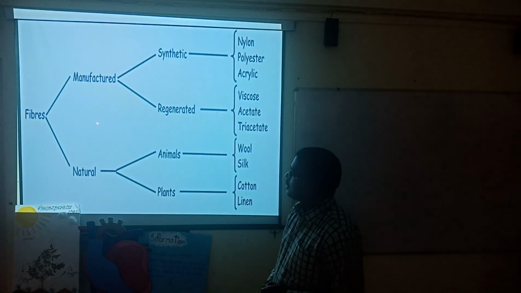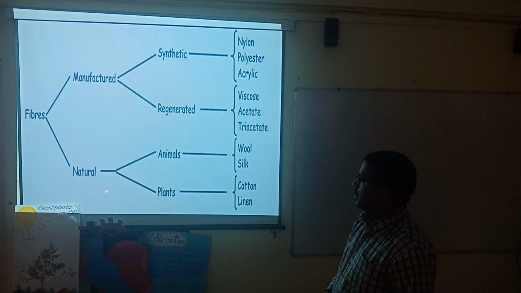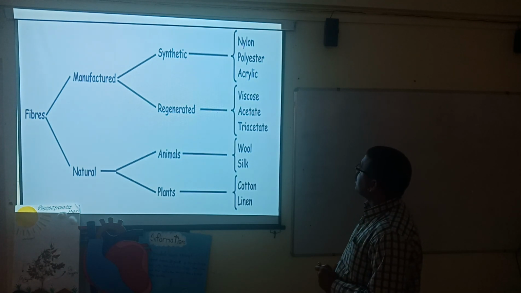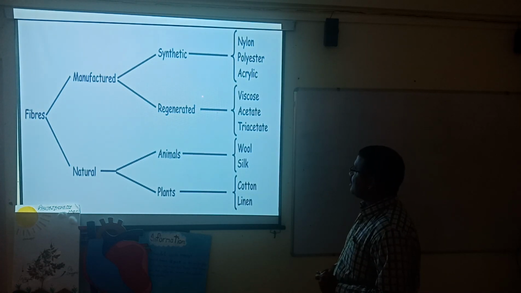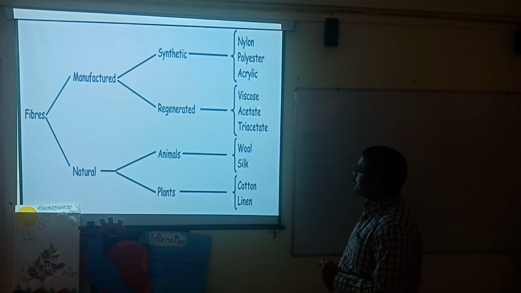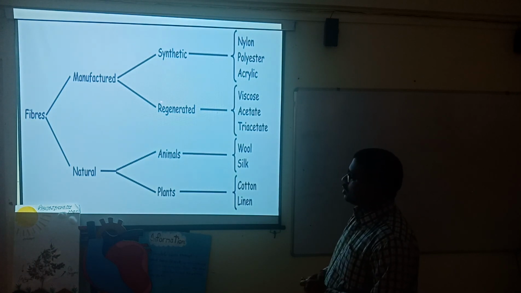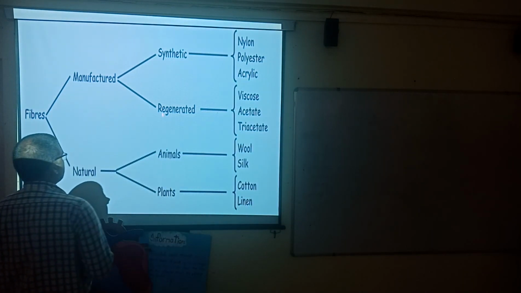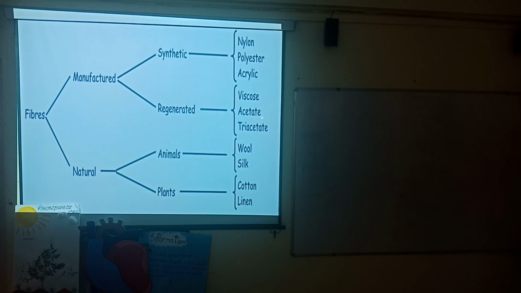Here, in different ways, the fibers are manufactured rather than natural. The fibers that can be manufactured may be synthetic fibers and regenerated fibers. The synthetic fibers are nylon, polyester, acrylic. These are the synthetic fibers which are in your course, but the other three are not in your course. Those are known as regenerated fibers. I have written them here just to increase your understanding, so you just have to understand; don't write this point down. Viscose, acetate, triacetate. These are the regenerated kinds of fibers.